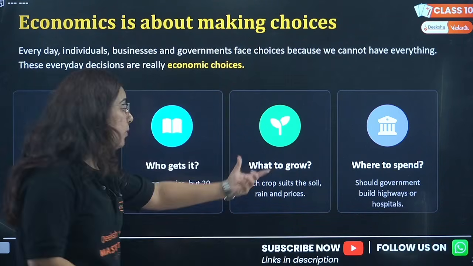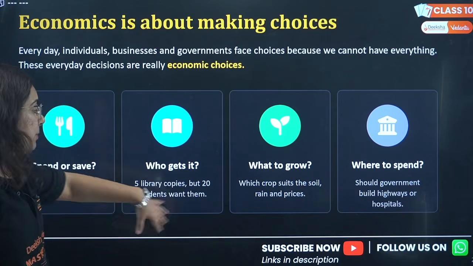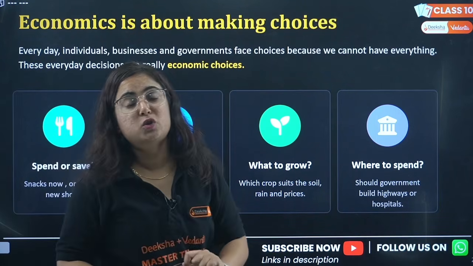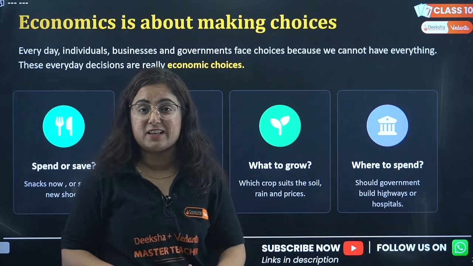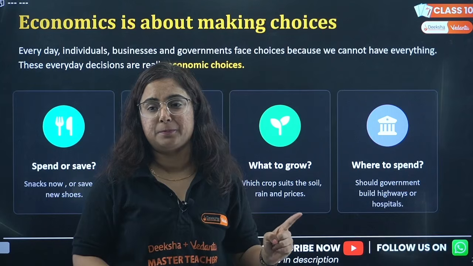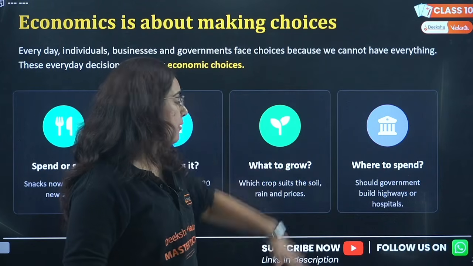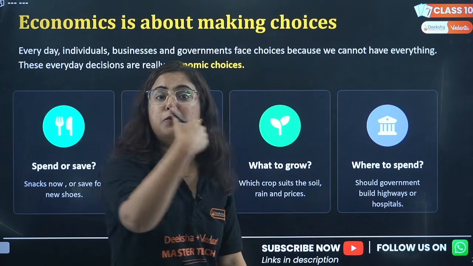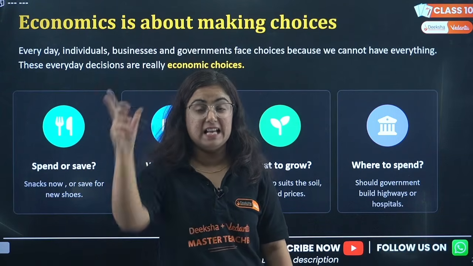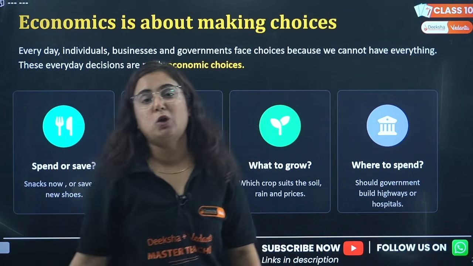The next is what to grow. A farmer is thinking about which crops to grow but has limited means to buy fertilizer, seeds, etc. Again, the choices depend on the pocket of the farmer. Same is with the government: whether the government should first start the project of making highways or a hospital, and this too depends upon economic choices.